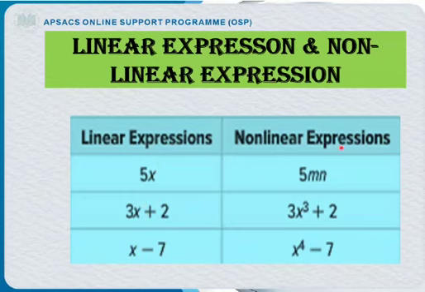But in non-linear expression there are more than one variable and more than one power. That means in linear expression the power of variable is always 1. We are not going to increase the power of variable. But when we are talking about non-linear expressions, the power increases. Correct? Moving forward.